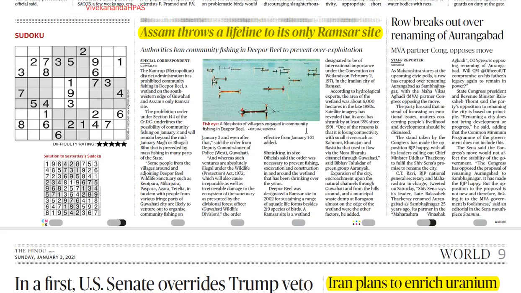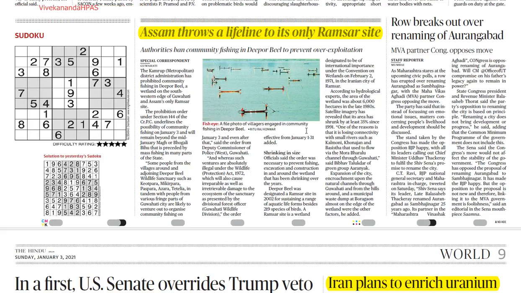So Deepor Beel has been declared an international Ramsar site in 2012. It was spread over 6,000 hectares in the 1980s, but according to the satellite imagery that we have, it has shrunk by approximately 35% over the last 40 years.